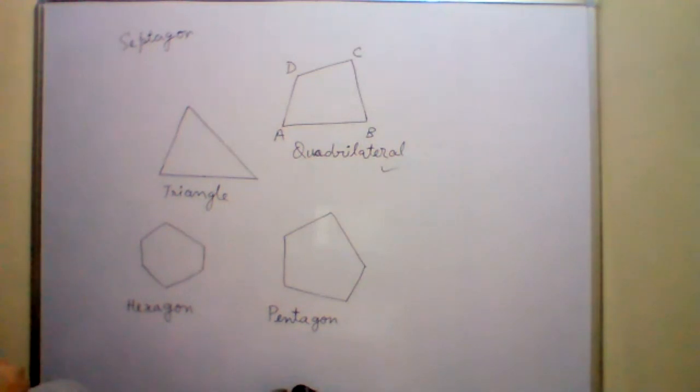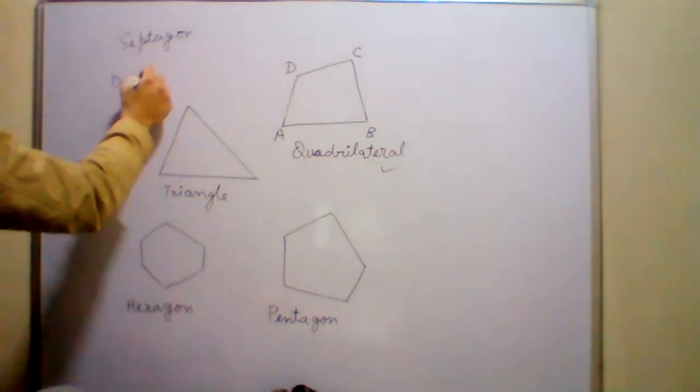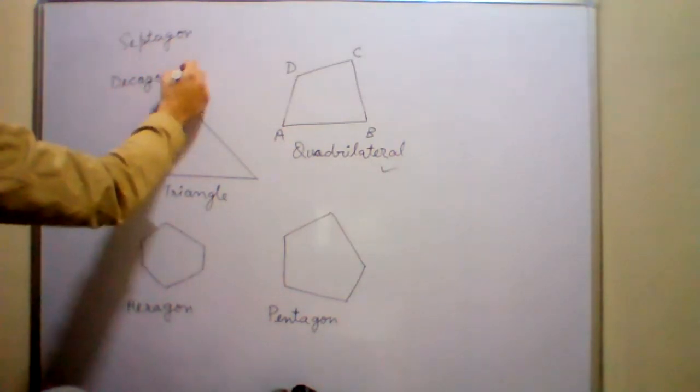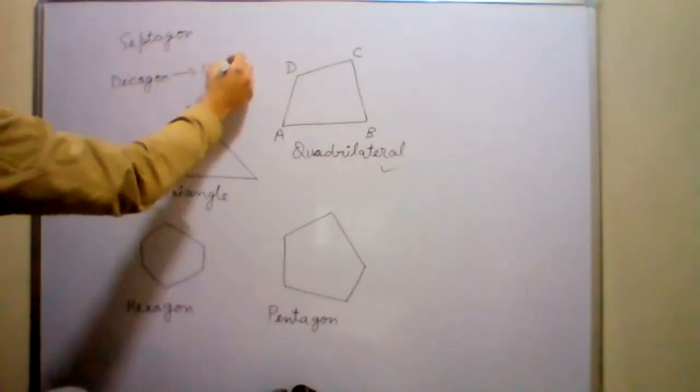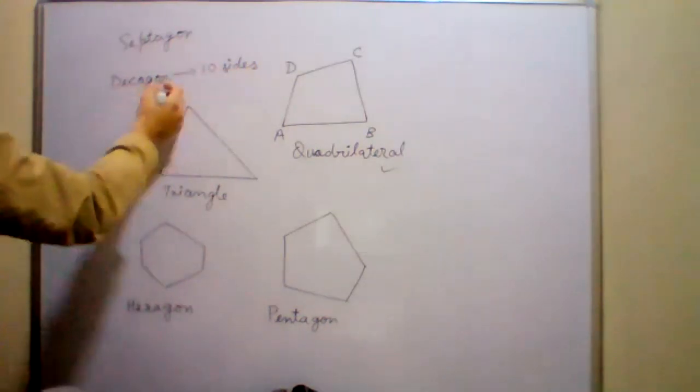Decagon. Do you know decagon? Deca means 10. A decagon has how many sides? 10 sides. A polygon with 10 sides is known as a decagon.